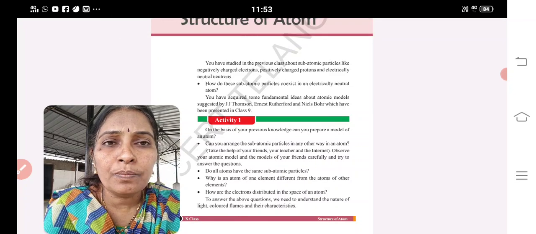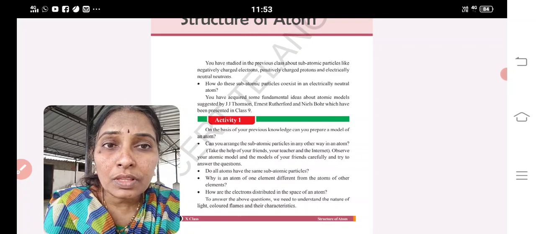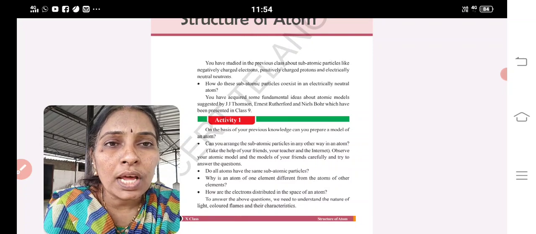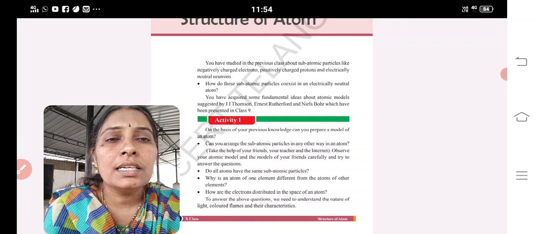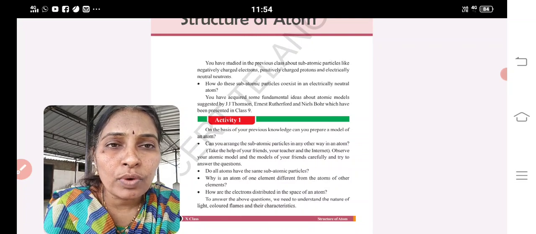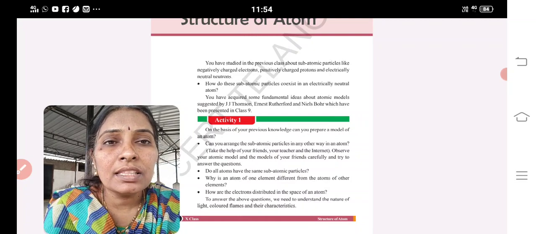S orbital is in which shape? Spherical shape. P orbital is in dumbbell shape. D orbital is in double dumbbell shape. Orientation means splitting. S is splitting into 1, P is splitting into 3, that is Px, Py, Pz. D is splitting into 5. How many degenerate orbitals are there for D? Five. What are they? dxy, dyz, dx square minus y square, dzx, dz square. All these are the five degenerate orbitals of D.